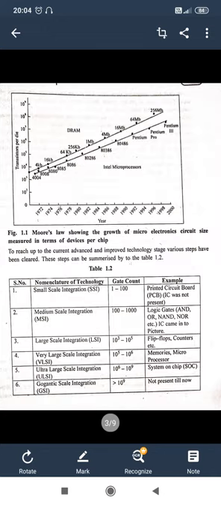As the years increase, by 2019, 100 million transistors are present, and in today's scenario, there are millions of transistors present on a single chip. So chip size also reduces according to technology improvement. When we talk about these things, according to Moore's law, Gordon Moore, who was the chairperson of the Intel Corporation, said that the number of transistors built on a chip is doubled every 12 months, that is, every year.